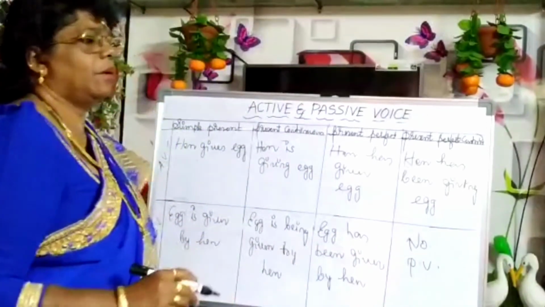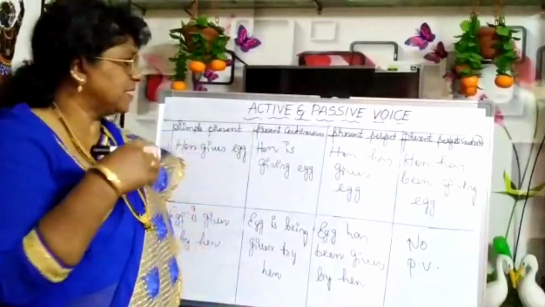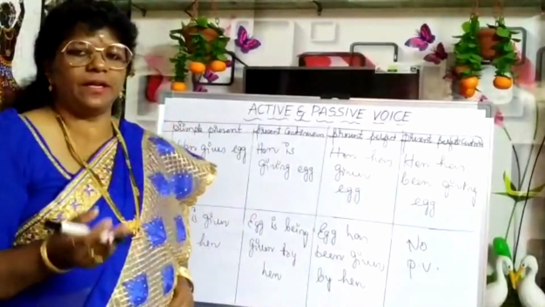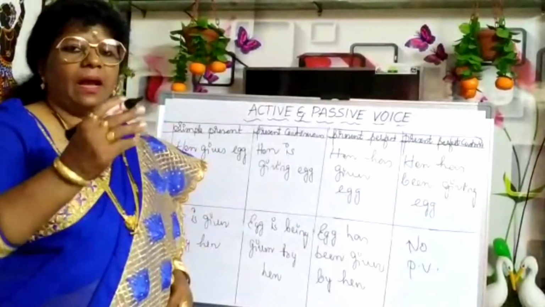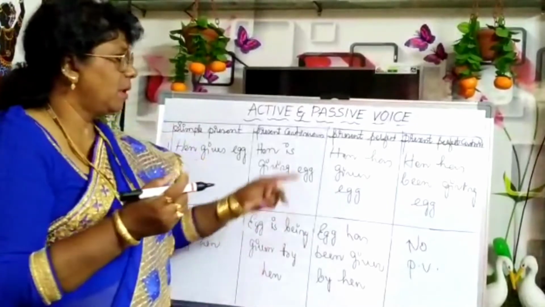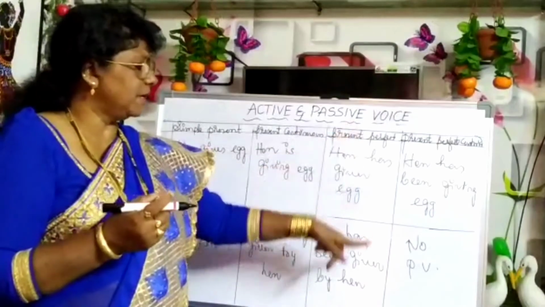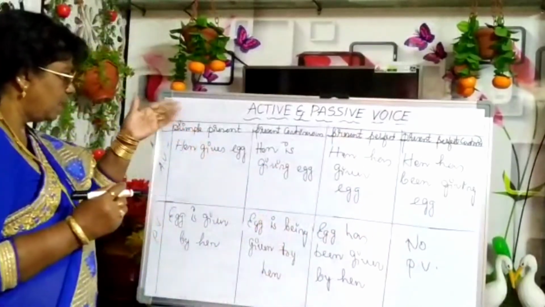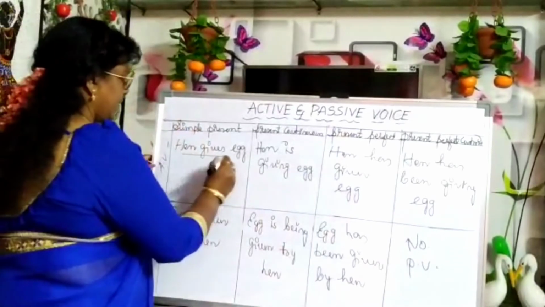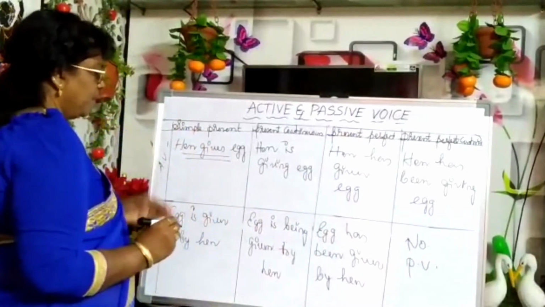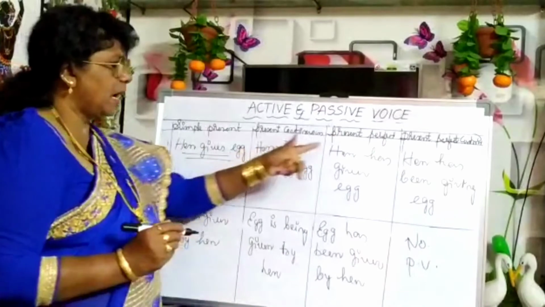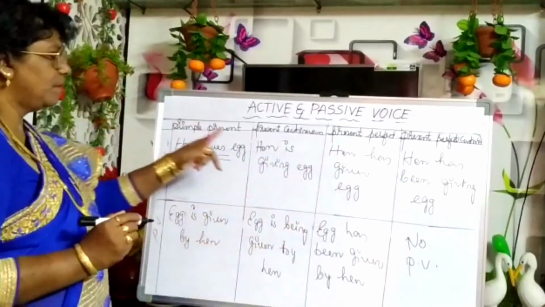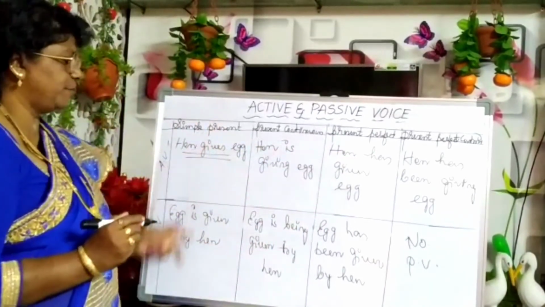Here no passive voice: past perfect, present perfect continuous, past perfect continuous, future perfect continuous, and future continuous also will never have passive forms. Okay, so only this sentence I have taken: Hen gives egg. From that single sentence I have made all the tense forms from active to passive.